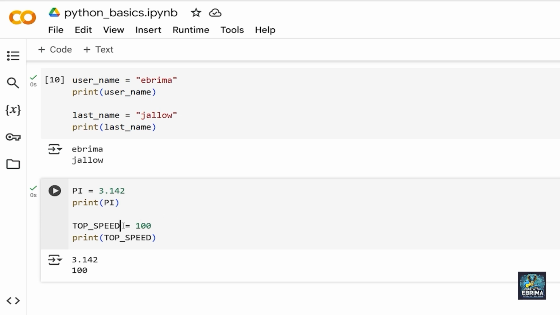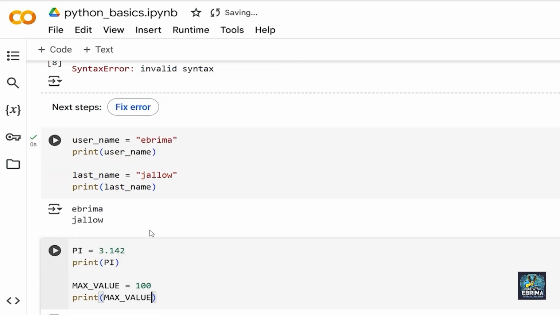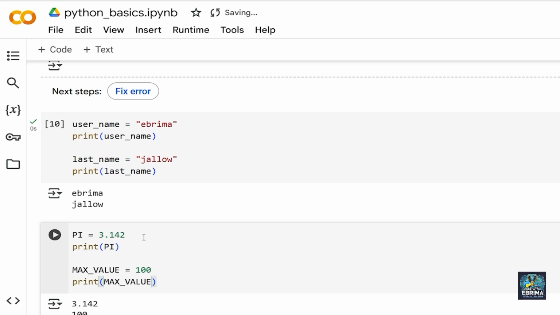Or we can say, let's say max value instead of top speed. MAX_VALUE, and I can come down here and change this as well. Remember it says the names of the variables must be descriptive. Here username, you can say it is descriptive. last_name, that is my last name, is descriptive. You can see pi is descriptive. This is super important to note.